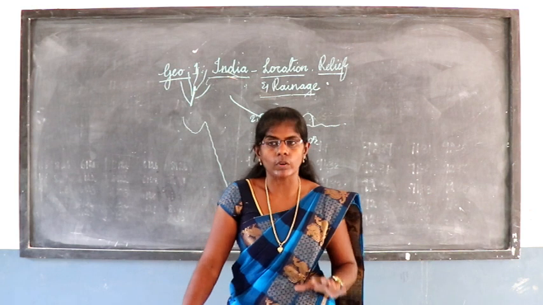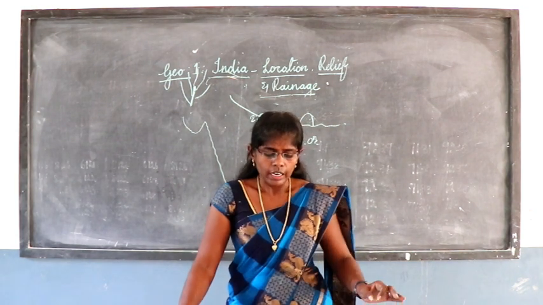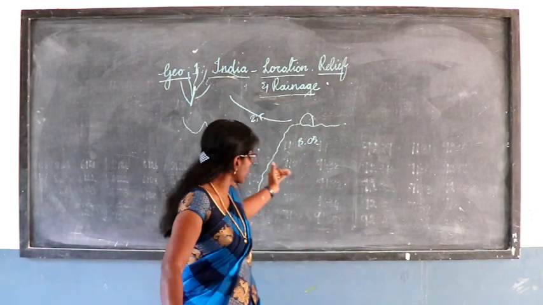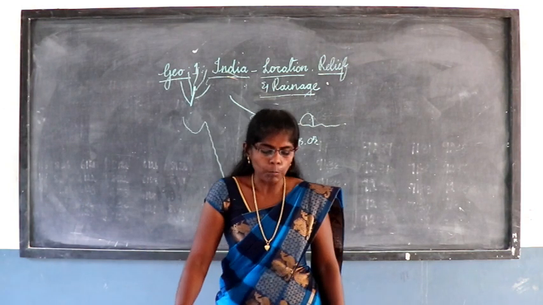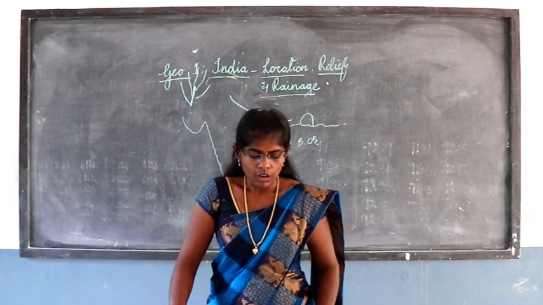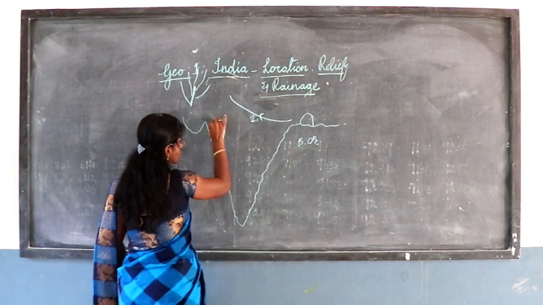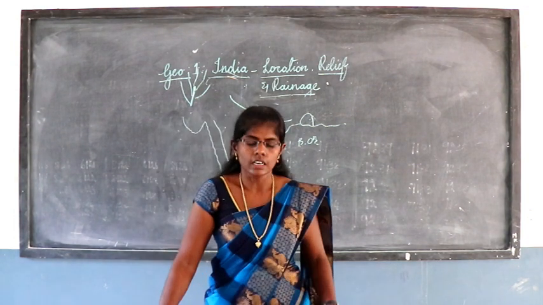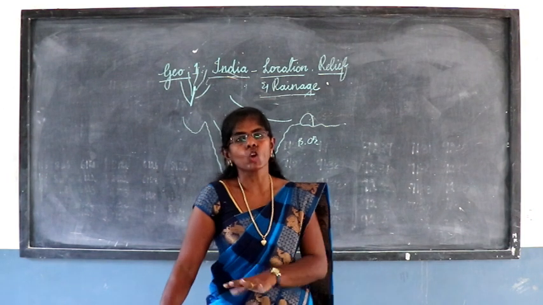Peninsular rivers. The second one is peninsular rivers. The rivers in South India are called peninsular rivers. In South India we can see a number of rivers, and those are peninsular rivers. Most of these rivers originate from the Western Ghats, which we already learned about. Most of the rivers originate from the side of the Western Ghats mountain ranges. These are seasonal as well as non-perennial.